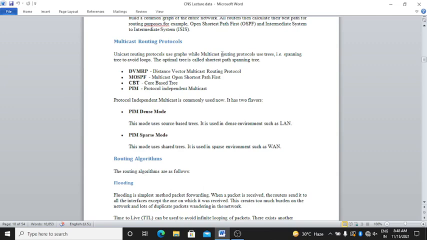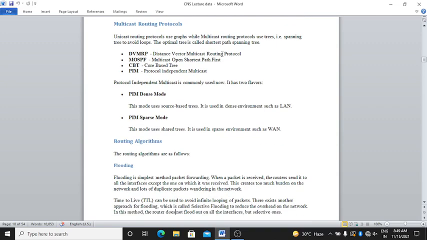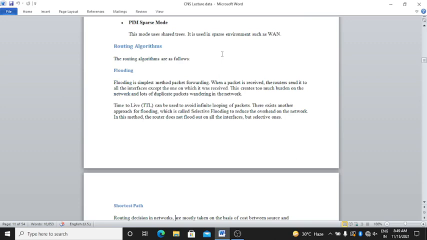PIM dense mode uses the source based tree. It is used in dense environments such as a LAN, local area network. PIM sparse mode uses shared trees. It is used in sparse environments, which is a WAN, wide area network.